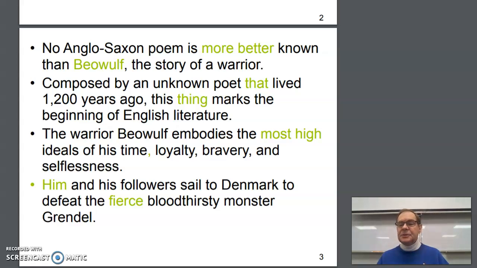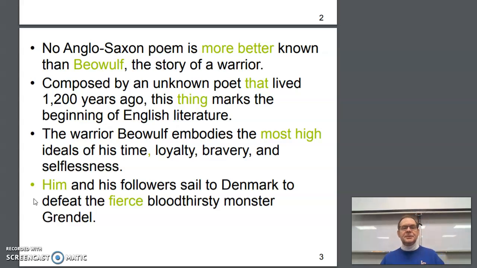Most high, high is a one-syllable word. Most of our one-syllable words simply add -est for the superlative form. Beowulf embodies the highest ideals of his time: loyalty, bravery, and selflessness. And then the last one here, him and his followers sailed to Denmark to defeat the